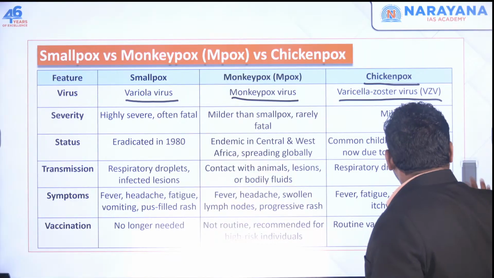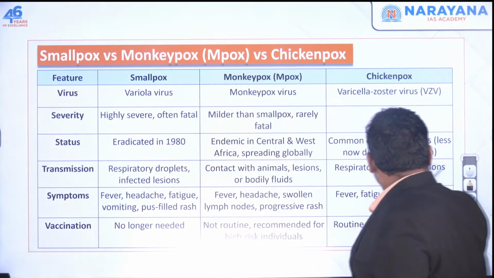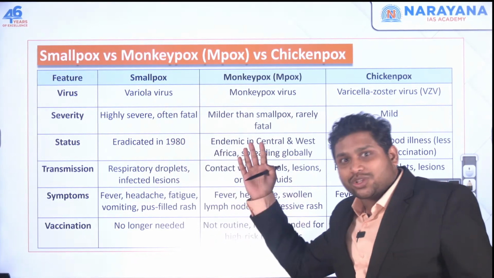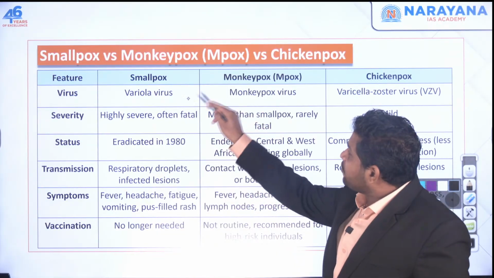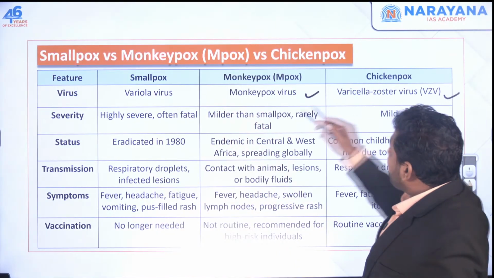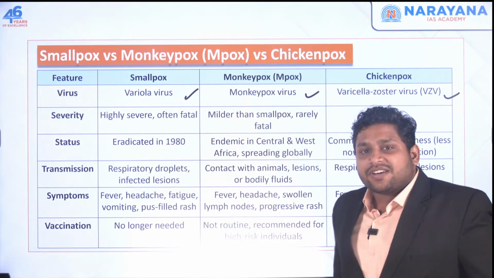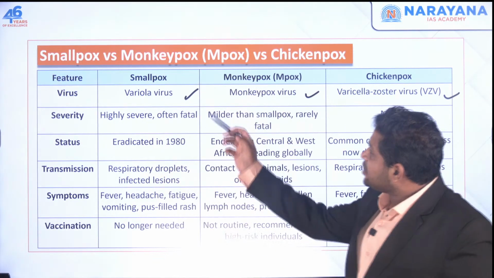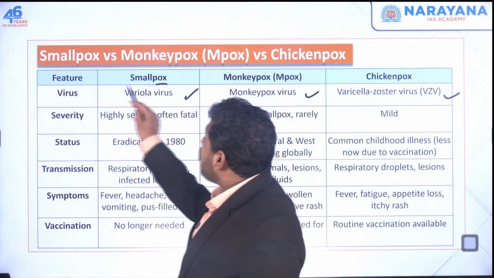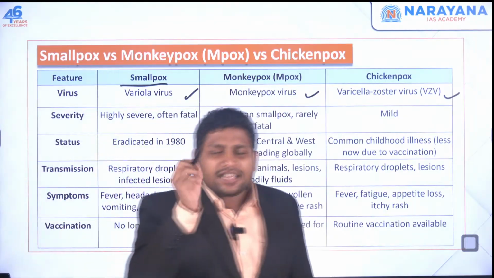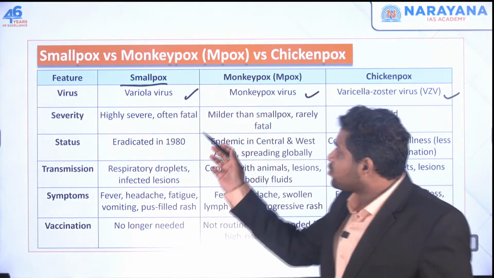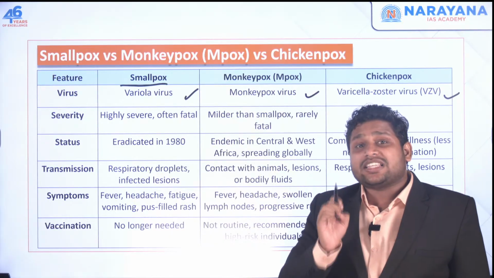Still, it's my job to tell you, so just go through this. Try to remember the names of these viruses very clearly. As far as severity is concerned, smallpox is a very severe disease. It affects your body very badly and can lead to death.